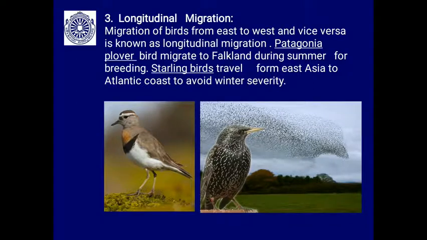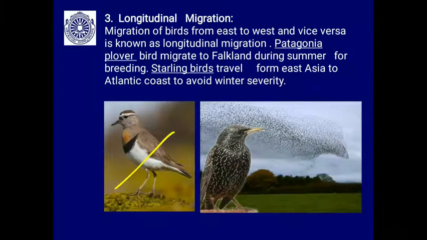Longitudinal migration, so from east to west and back vice versa. Migration of birds from east to west and vice versa is known as longitudinal migration. The Patagonian plover is a bird that migrates to the Falklands during summer for breeding and then back to its homeland. This is what you can see, the Patagonian plover.